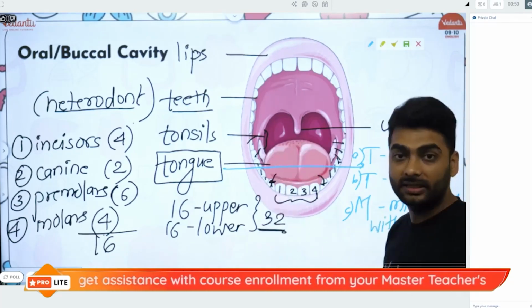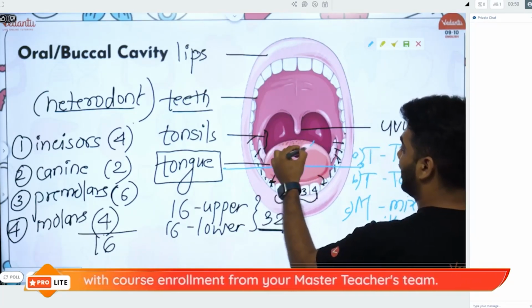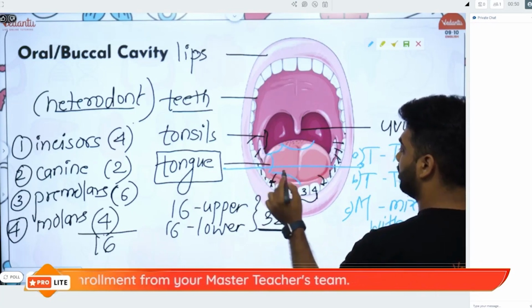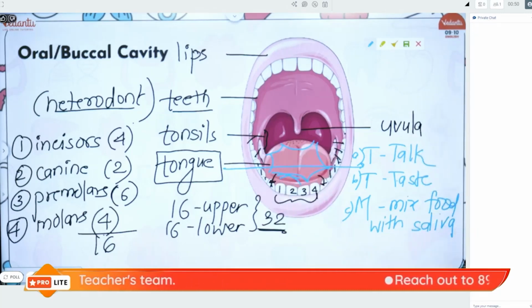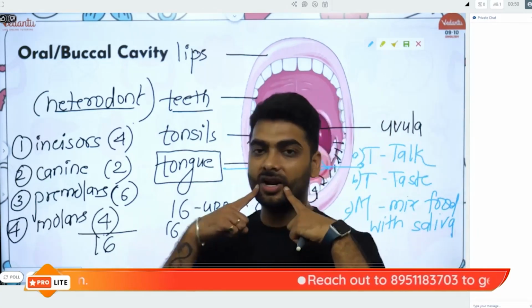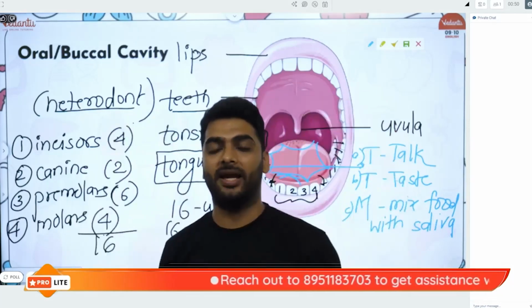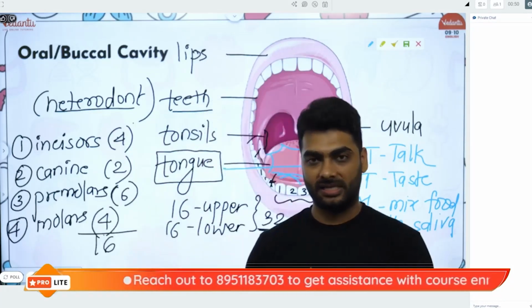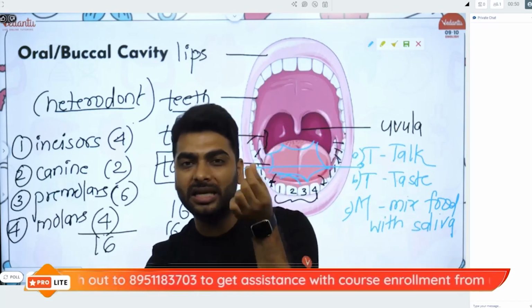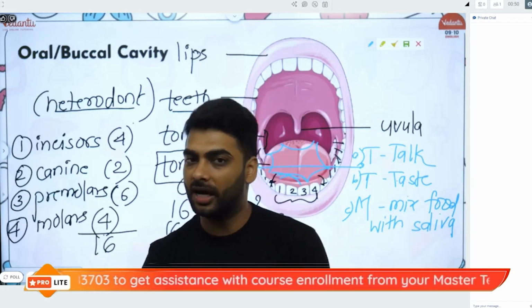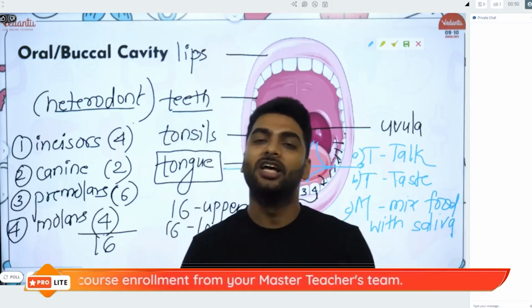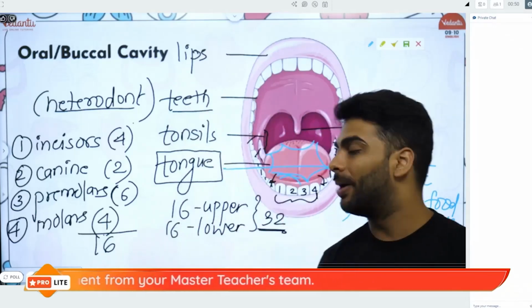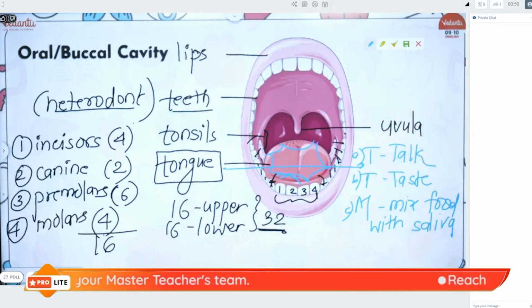The tongue has got taste buds all over, and there are certain regions for the tasting. So you have got sweet, sour, salty and bitter. Sweet in the front, then sour on the sides, salty on the sides and bitter behind. In the center usually there are no taste buds. So you can take the most bitter neem tablet, keep it on the center of your tongue, you will not feel any taste. But if you keep it behind, you will, right? So there are certain regions of taste buds on the tongue. So that is your entire buccal cavity or the oral cavity.